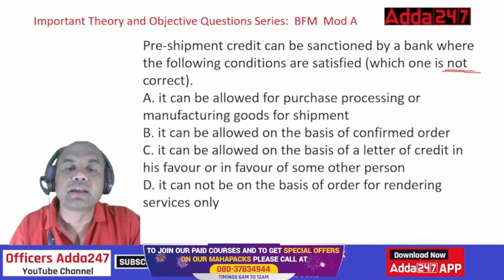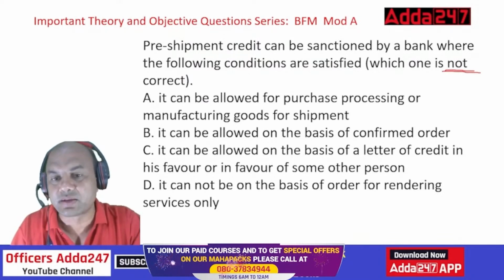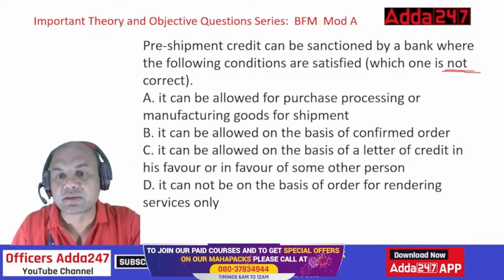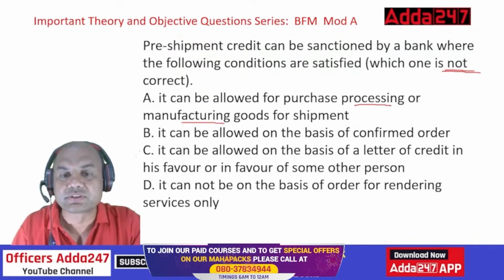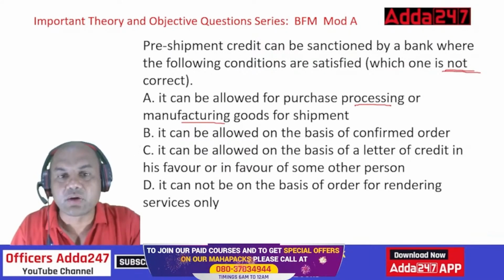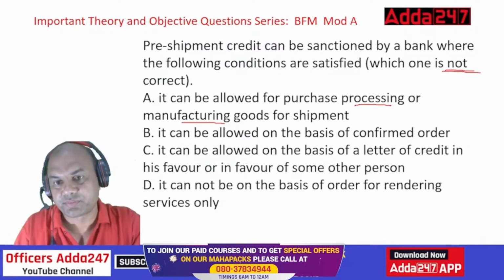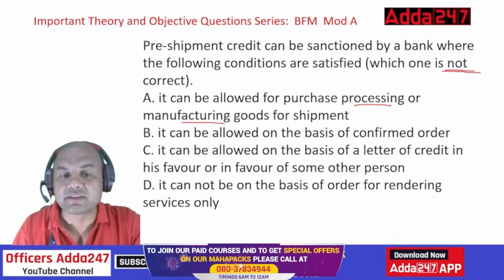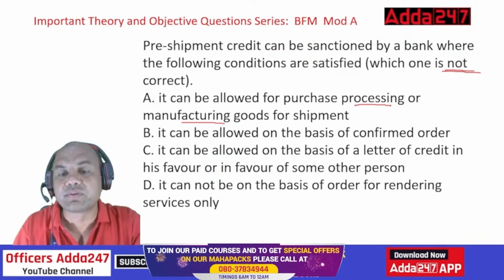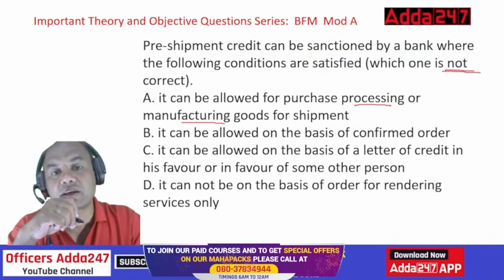It can be allowed for purchase, processing, or manufacturing goods for shipment. For purchasing raw material, it means it's allowed for purchase, processing, or manufacture of goods for shipment. It can be allowed on the basis of confirmed order. It can be allowed on the basis of LC in his or her favor, or in favor of some other person. It cannot be on the basis of order for rendering services only. Which of them is not correct?